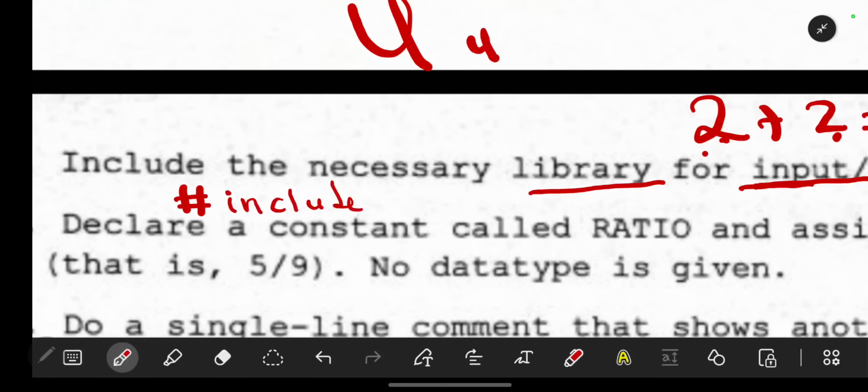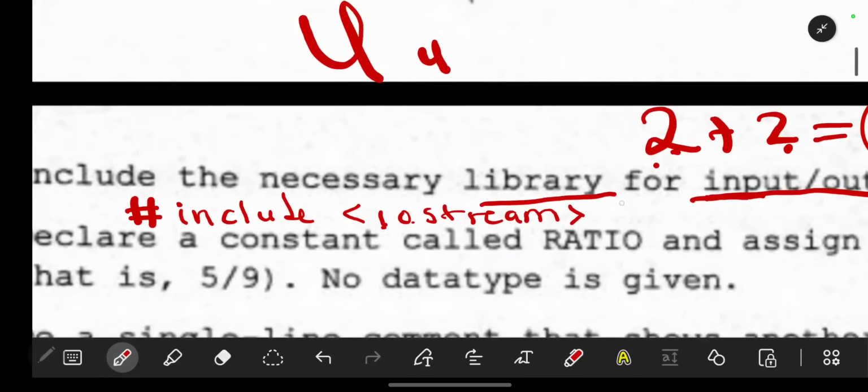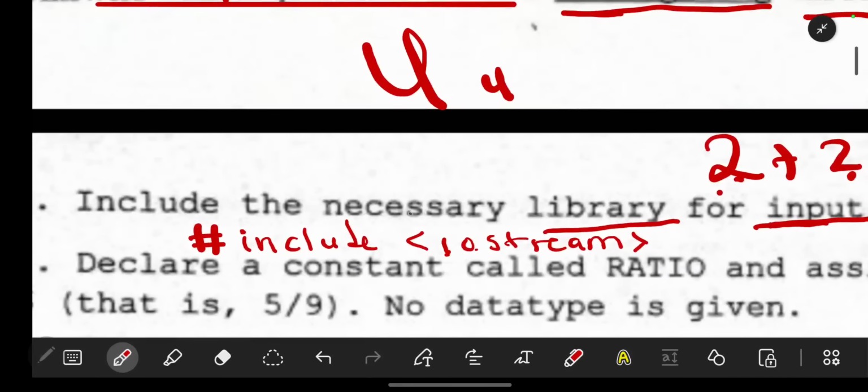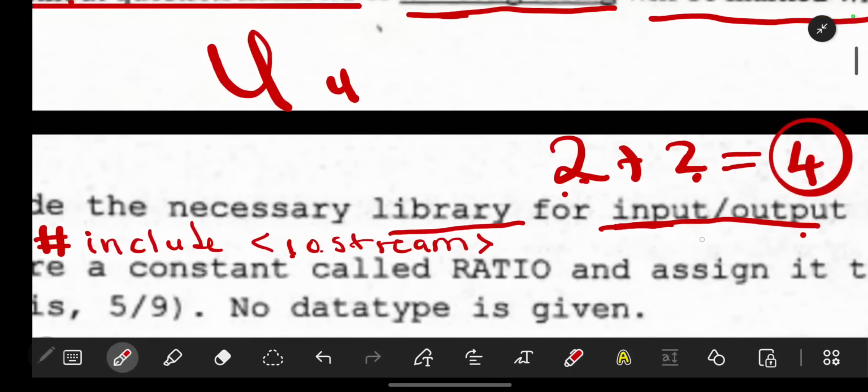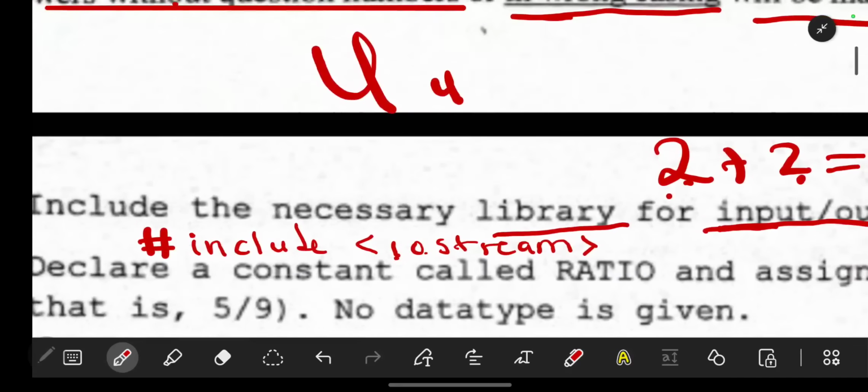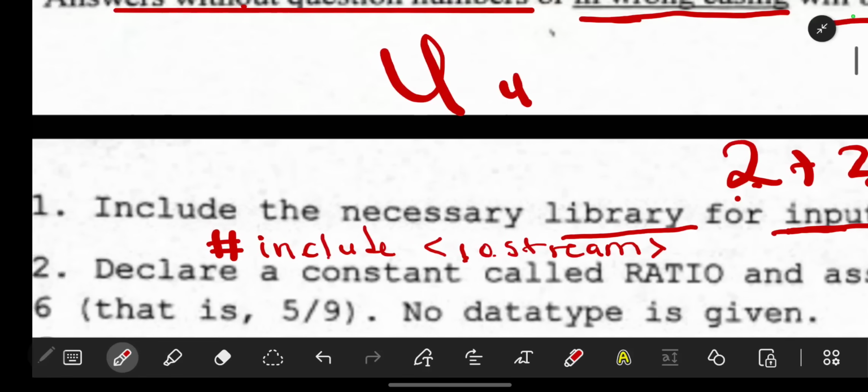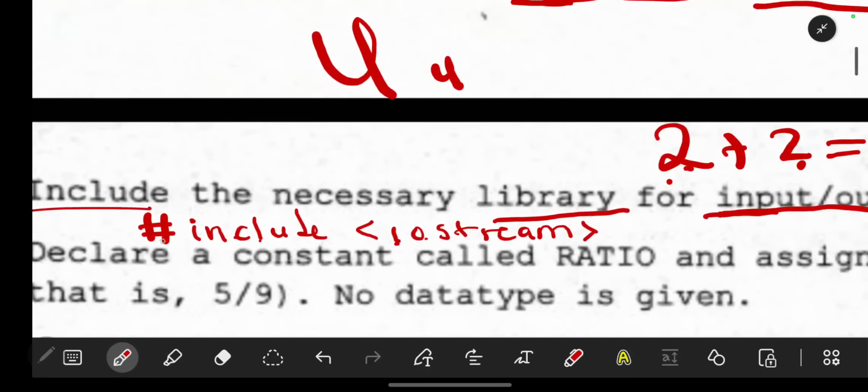So make sure this one is in lowercase like that. Then we are going to say iostream, which is input output stream. By doing this, it means you have included the necessary library for input and output. So you will say hash include. Already they have told you to include, everything is there. So you say hash include iostream.